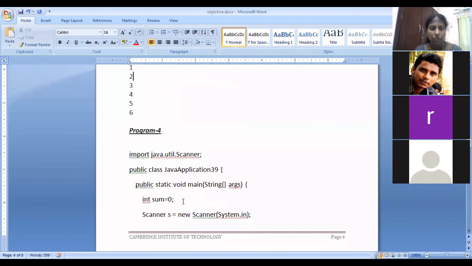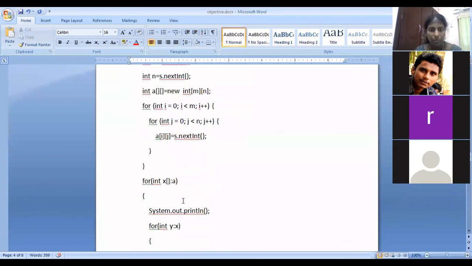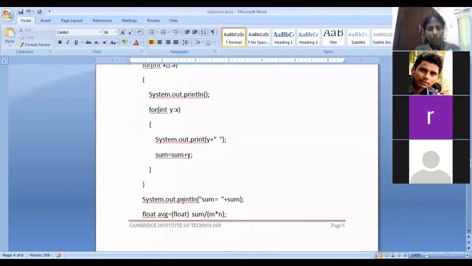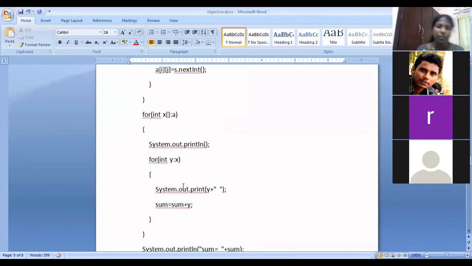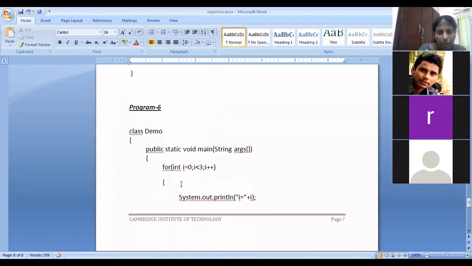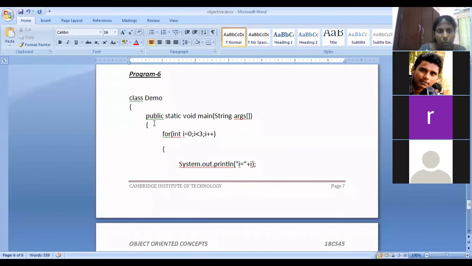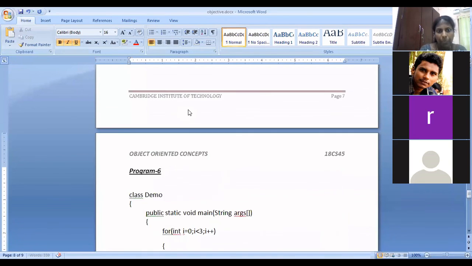One more. This is nothing but what we have seen earlier, 2-dimensional array. We have seen this 2-dimensional array, linear search and all, already. Just go through this program 6.